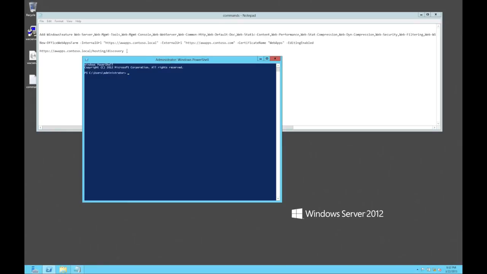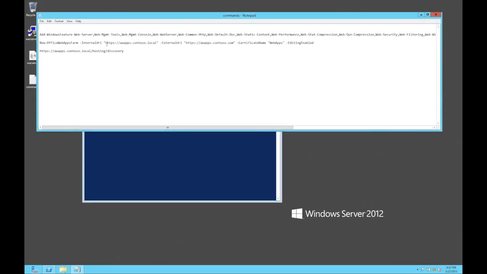There you go. Now make sure you get the URLs right. So obviously it's a HTTPS site. That's the name of my server for the internal, and that's the name of what I'm going to be used for the external in the rest of my demo domain. So select that and we'll paste it into PowerShell.